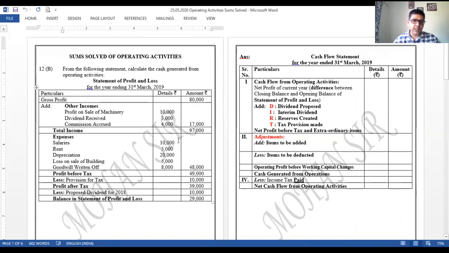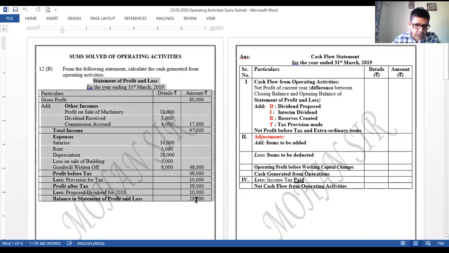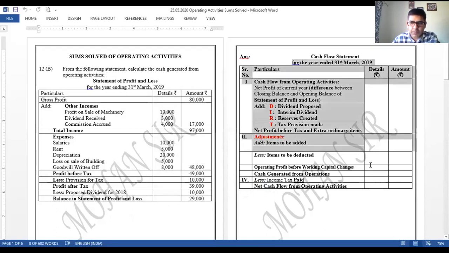Over here, we can see that we have been asked to calculate the cash generated from operating activity, right? This is the question with us. Statement of P&L has been given to us, right? These are all the details given to us. We can see the last amount, that is balance in statement of P&L, rupees 29,000. And on the right hand side, you can see the cash flow statement prepared.